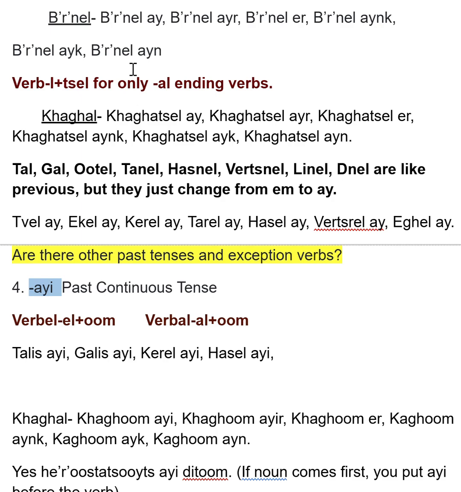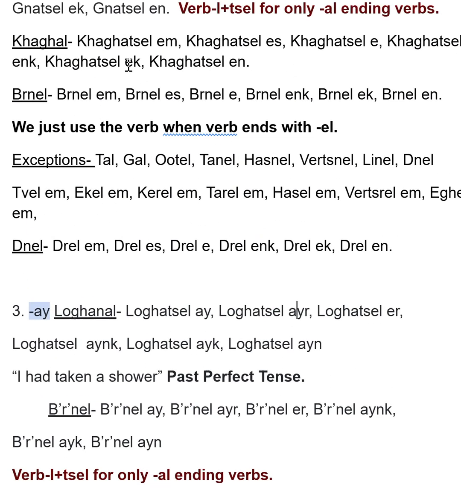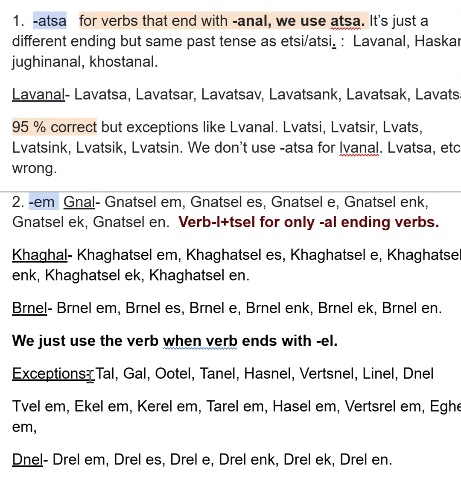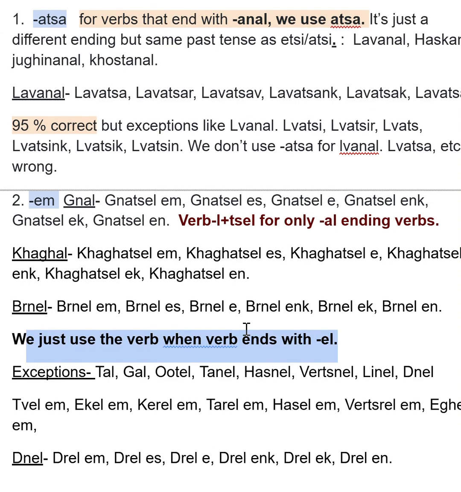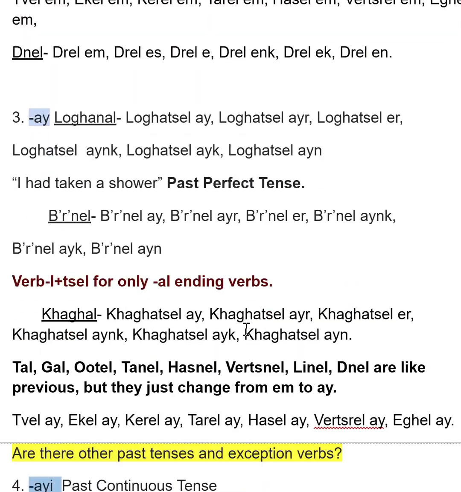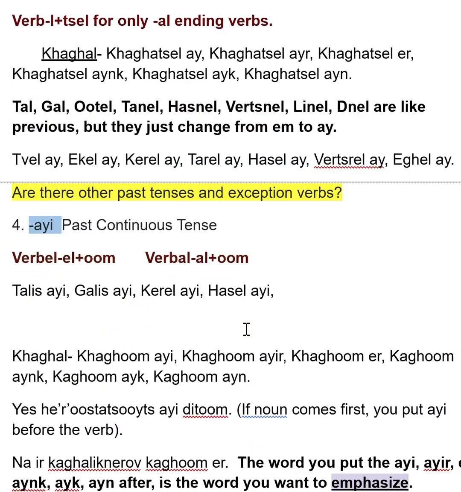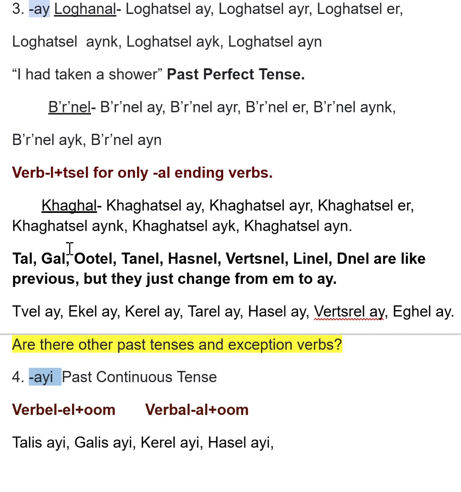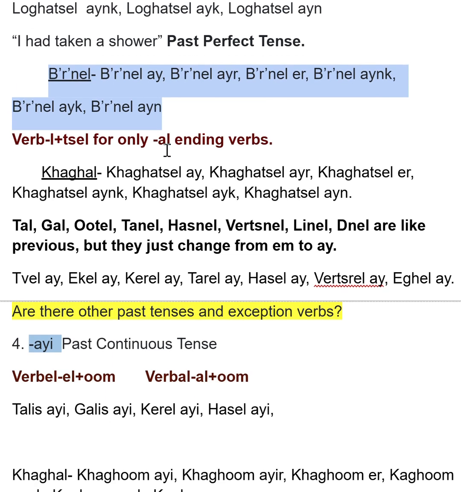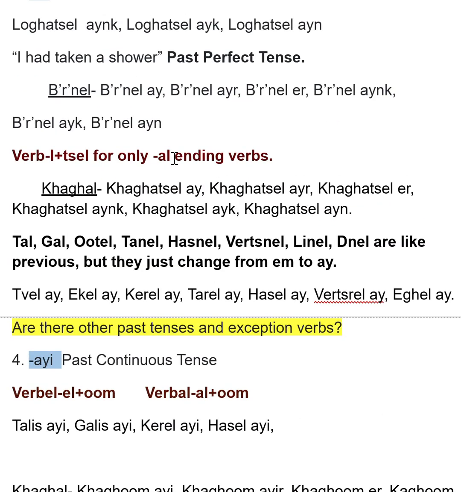So, as you can see, just like how we had it over here, the verbs that end with el, like bernel, they're not going to change. You're not going to take out the el and add tzel. You're going to keep the verb how it is. Okay, let's move on.